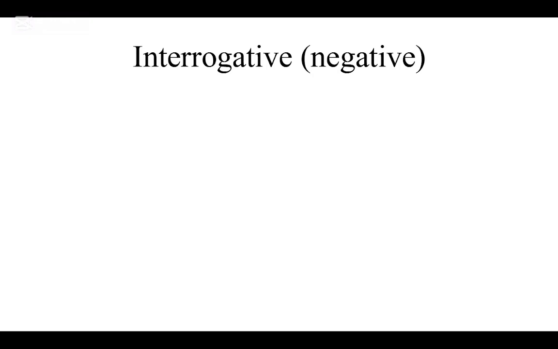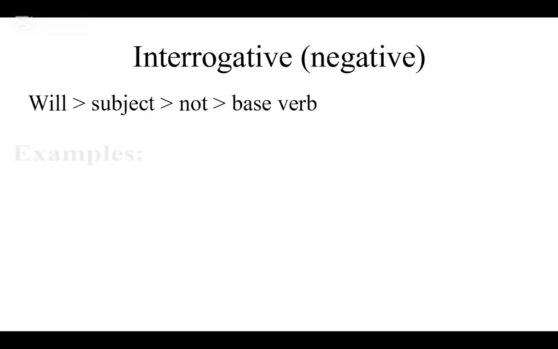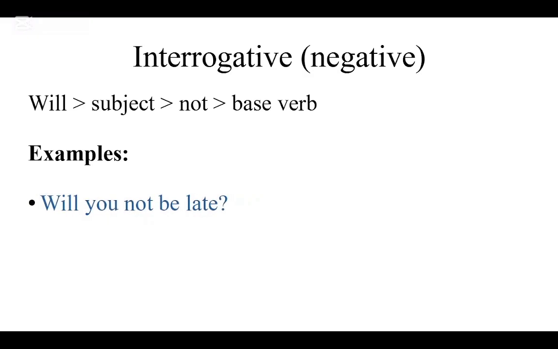Interrogative, negative questions. Structure: will plus subject plus not plus base verb. Will you not be late? Will he not need help? These kinds of questions are often used when we expect a yes or when we are a bit surprised.